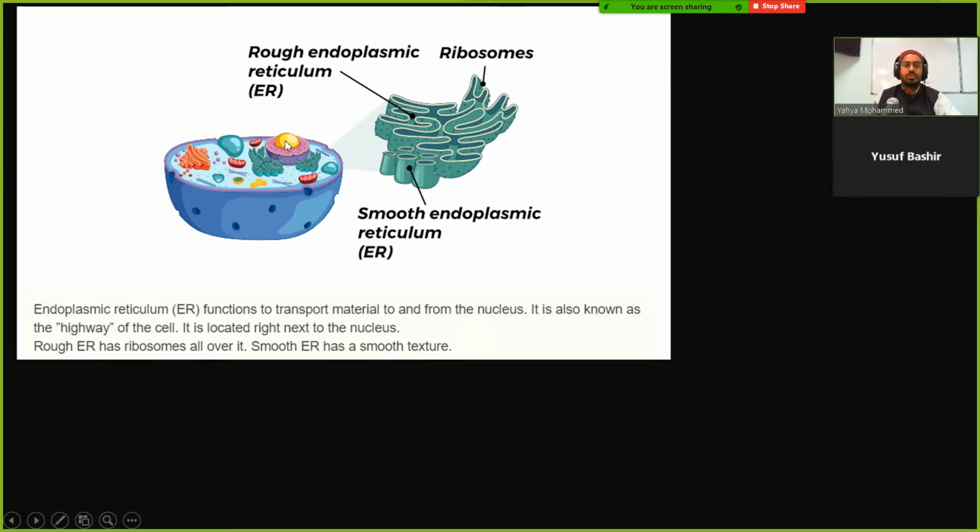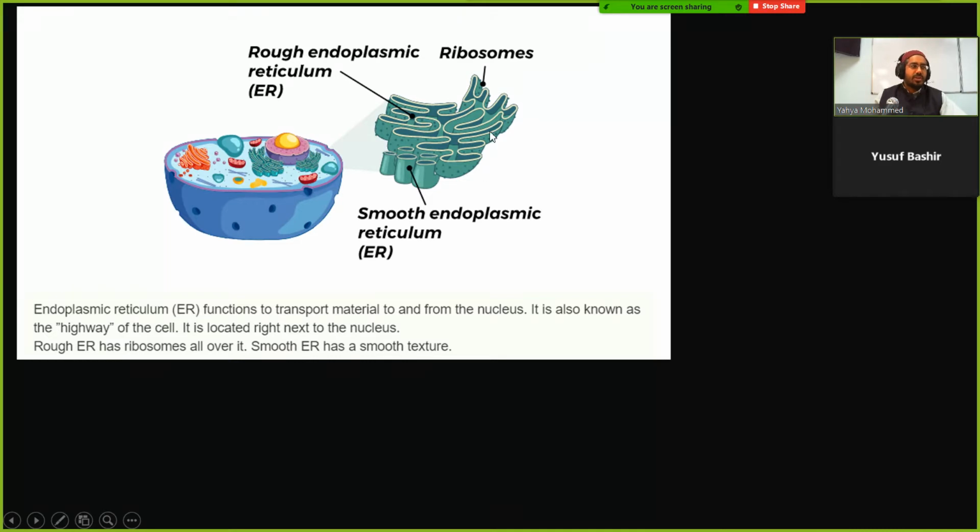So remember we said the nucleolus, the yellow, produces the ribosomes, and they go outside. One of the places they go is to the rough ER. When they go there, they attach here, and they make proteins. Wait, so hold up. So the nucleolus makes ribosomes, which make proteins. Right, I see.